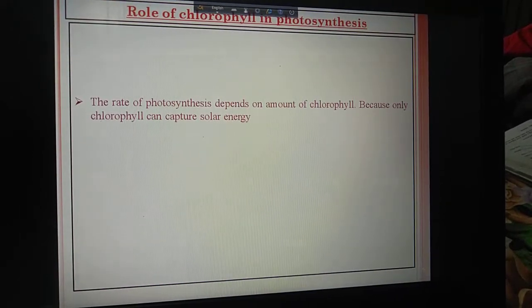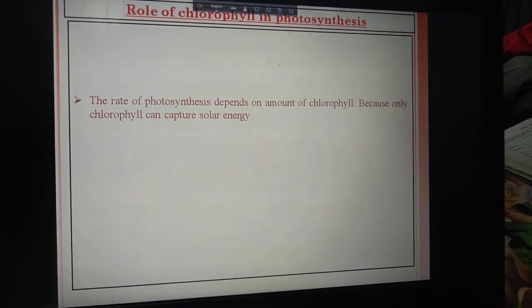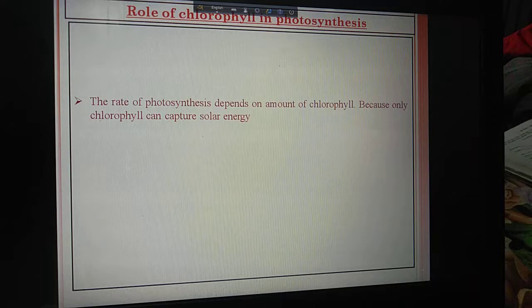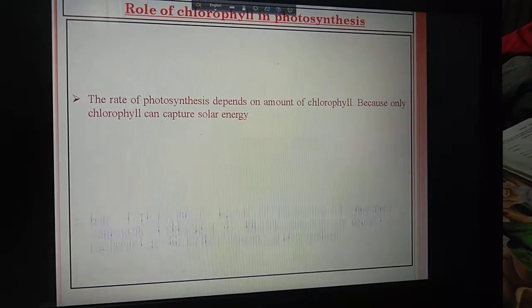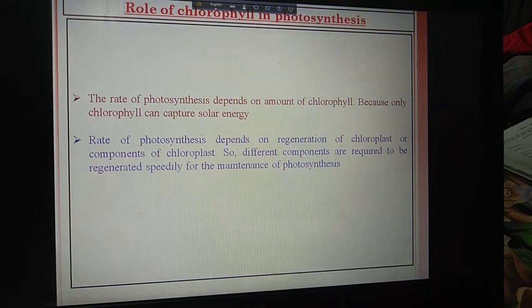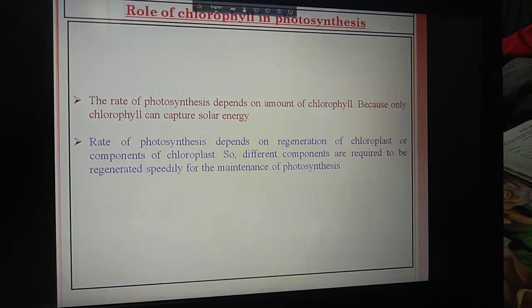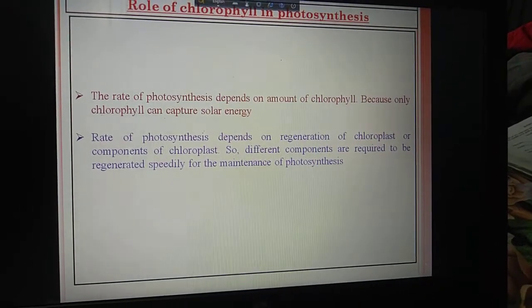Now, the role of chlorophyll in photosynthesis. You know that the rate of photosynthesis depends on the amount of chlorophyll, because only chlorophyll can capture solar energy. If chlorophyll is absent, then the rate of photosynthesis will also decrease. Then the rate of photosynthesis depends on regeneration of the chloroplast or components of the chloroplast. So different components are required to be regenerated speedily for the maintenance of photosynthesis.